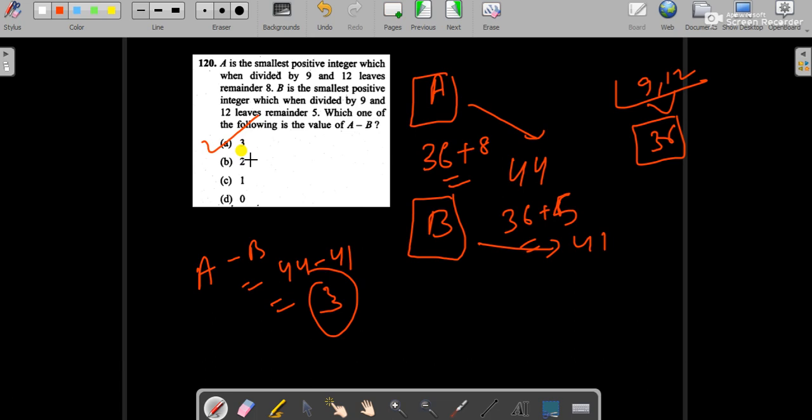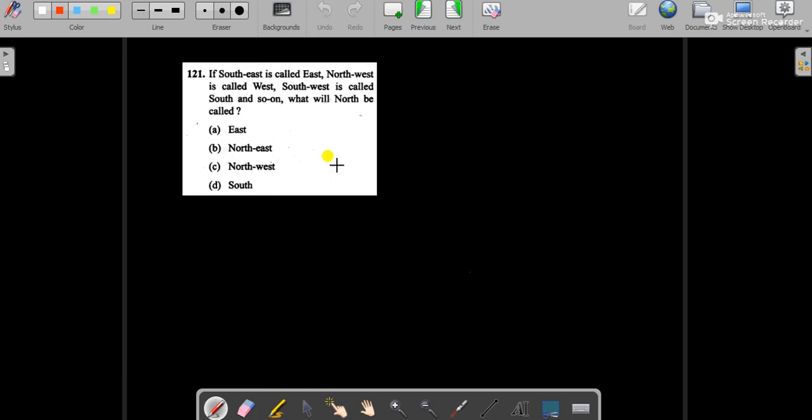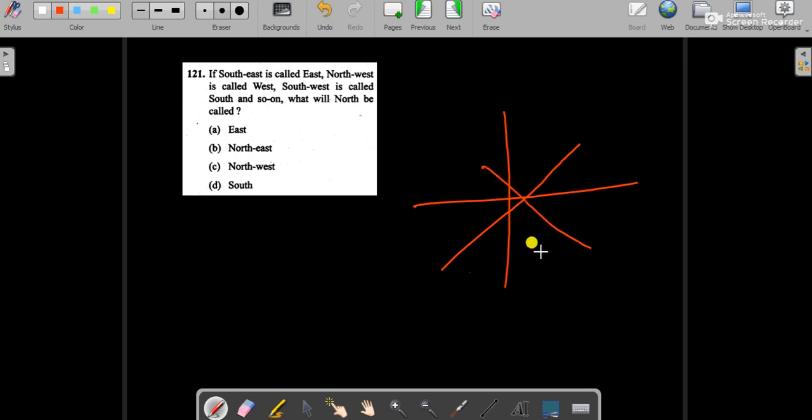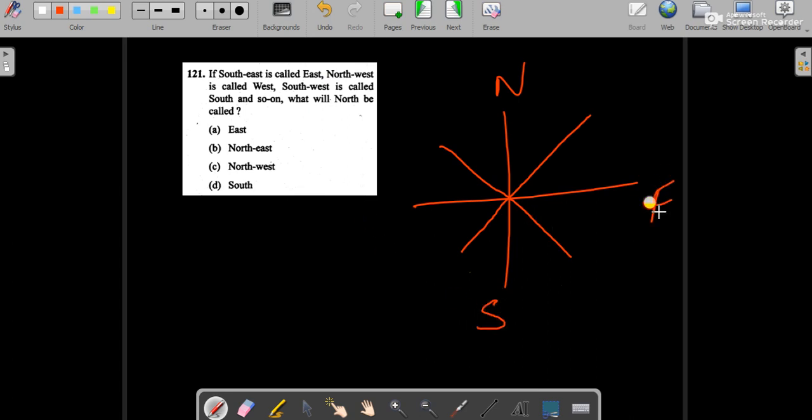Easy question. The next question is from directions. Let's have directions like this. This is north, south, east, west. This is northeast, this is southeast, this is southwest, this is northwest. Now what is given?